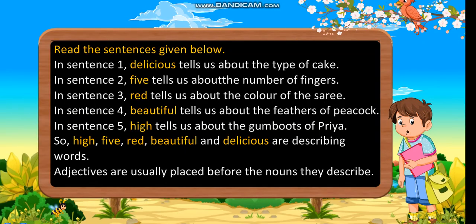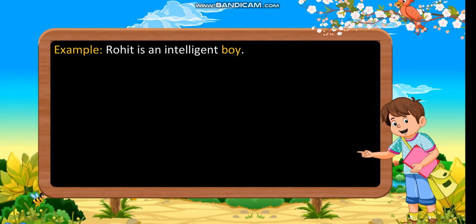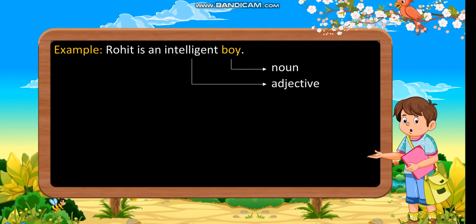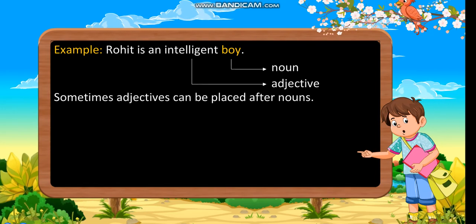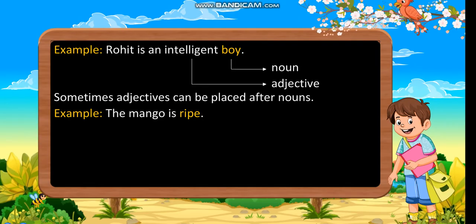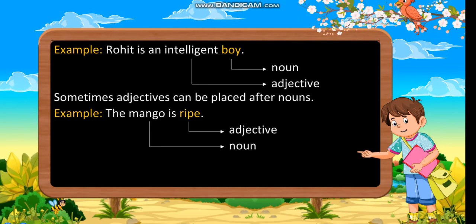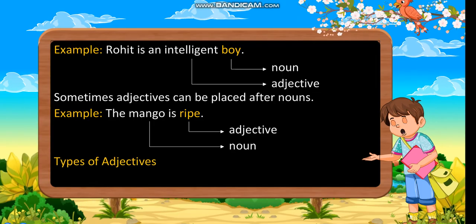Adjectives are usually placed before the nouns they describe. Example, Rohit is an intelligent boy. Boy, noun; intelligent, adjective. Sometimes adjectives can be placed after nouns. Example, the mango is ripe. Mango, noun; ripe, adjective.